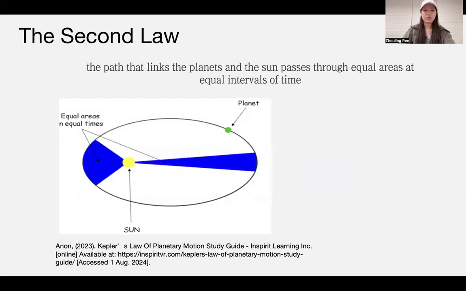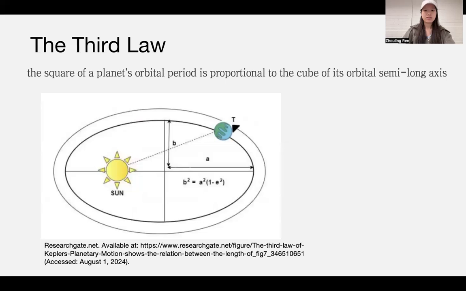The second law refers to the line that links the planet and the Sun passing through equal areas at equal intervals of time. The movement speed of a planet is not constant, so when the planet is close to the Sun, the speed will be faster. The third law indicates that the square of a planet's orbital period is proportional to the cube of its orbital semi-major axis. It represents that a planet which is far away from the Sun has a longer orbital period.